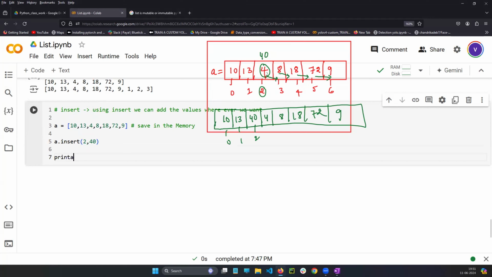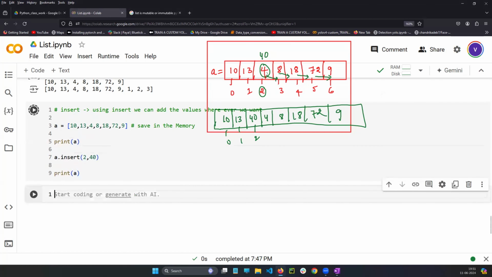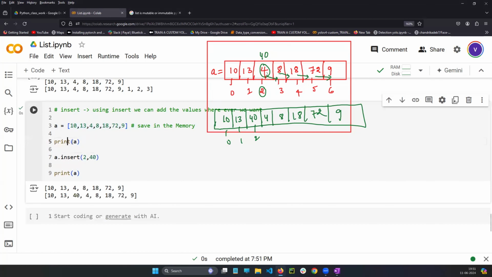And now if you see print A, you can compare before and after. First line saving in the memory. Print A means exactly what is saved comes out. But in the third line, you are adding. You can ask me, sir, if we are printing here, why are we not getting it? Because we are just saving in the memory. In the third line, we are adding, so if you print A after adding, it will show the added value.